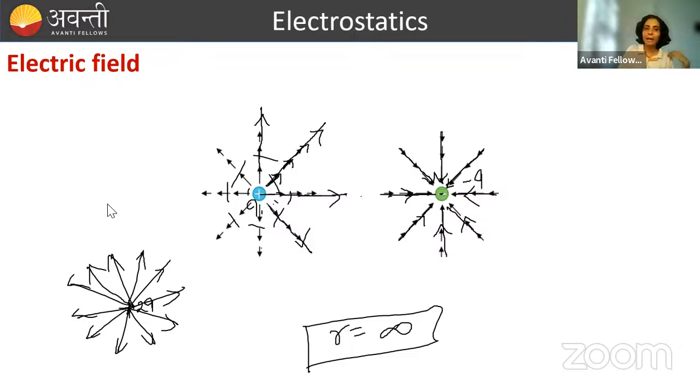It means कि आप यहाँ पे ध्यान से देखो first case में, this is the first case. So here electric field lines are not as crowded as that of here. So as the magnitude of charge increases, crowding of electric field lines increases. That is, density of electric field lines increases. ठीक है. तो higher the value of charge, more crowded will be the lines.